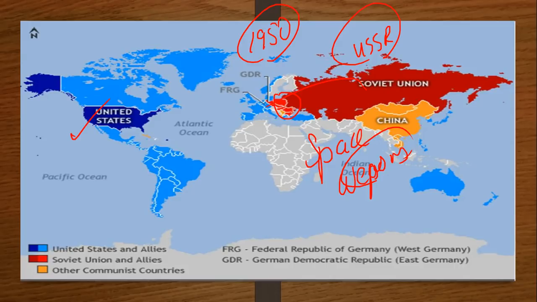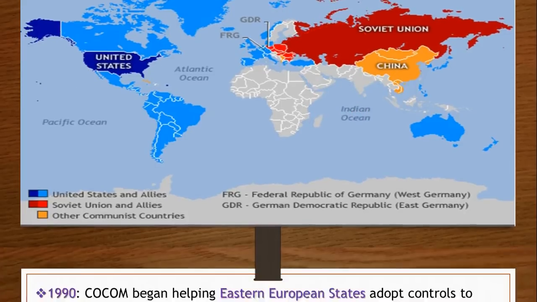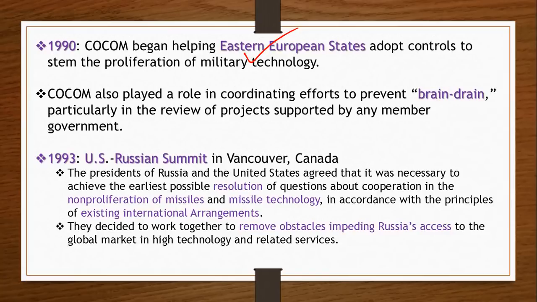All those VIPs, you can say, or all those leaders who were in power, were inclined to have a friendship with USSR, but the people of these countries were not happy about it. And later on, this Cocom started helping these Eastern European states as well. It also helped in ensuring that this brain drain does not take place in these Eastern European states.